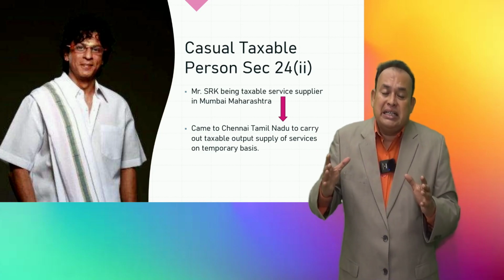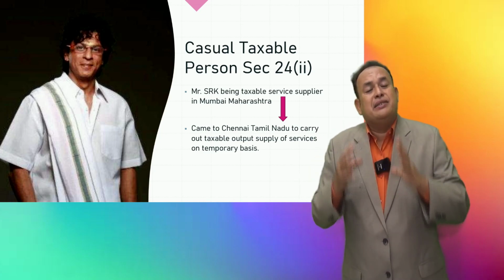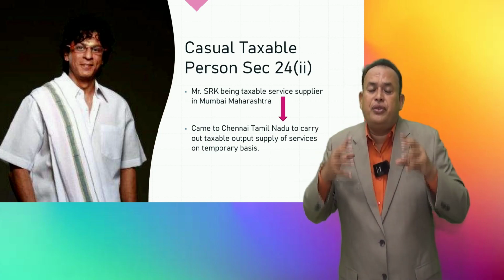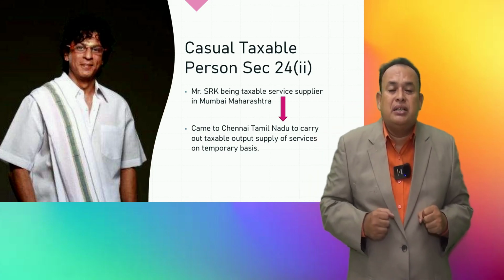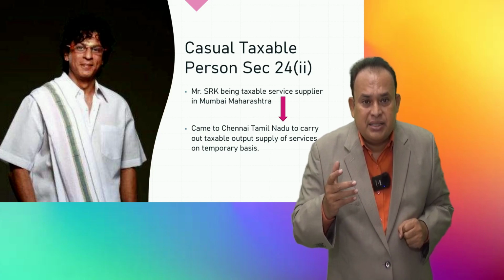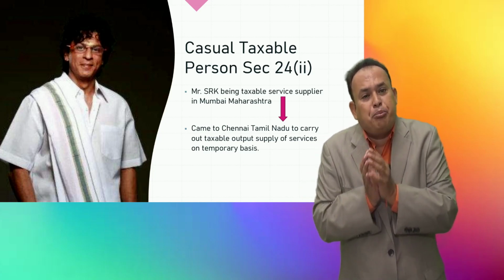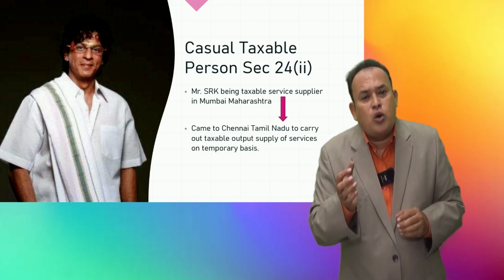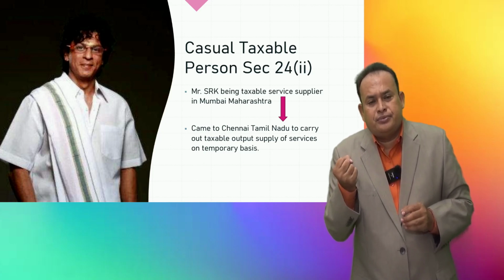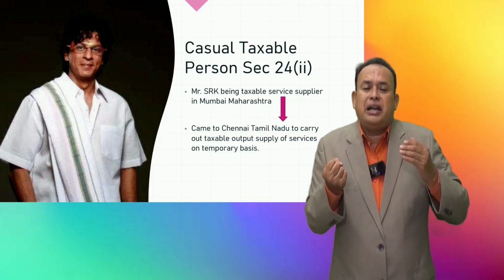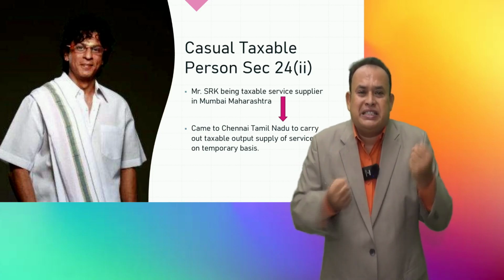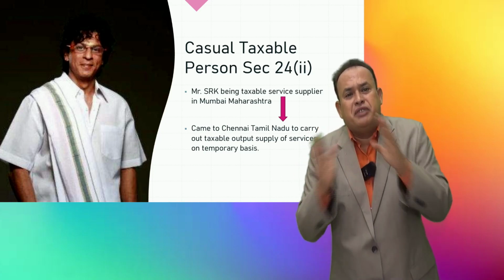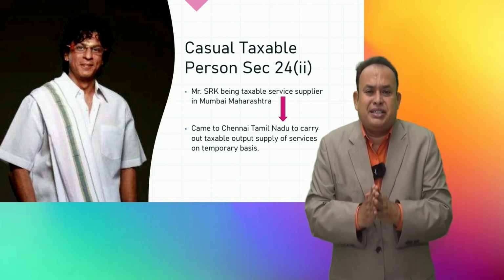How long is his registration valid in the state of Tamil Nadu as a casual taxable person? The law of the land says, for the period for which he has sought registration, or 90 days from the date of registration, whichever is earlier, within which period his registration is valid.